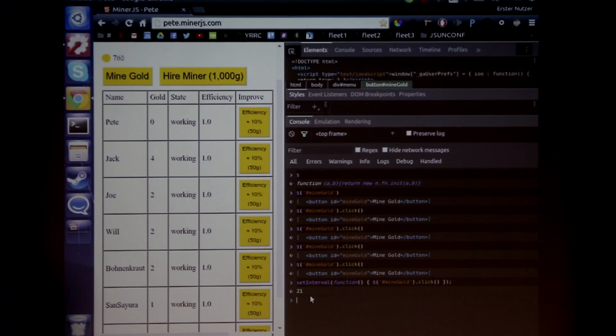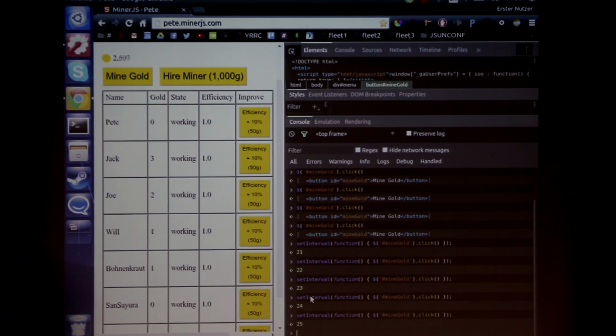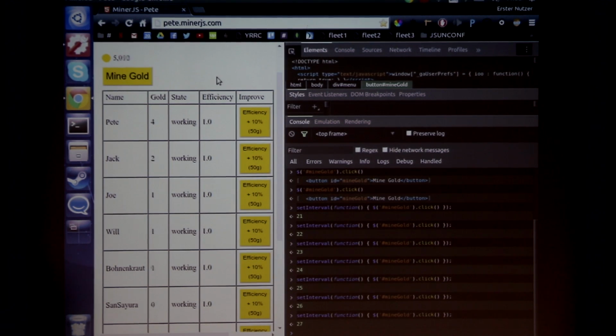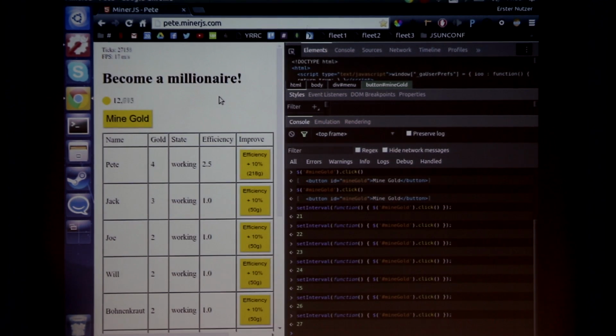Okay, depending on the memory on my local machine, I can run this a couple times more. And gold increases much faster, and now, apparently I got all the miners, so now I can work on the efficiency, so they are better at mining. But still, now we would wait like 10 minutes to get the 1 million. I actually tested it when you only have the miners and you don't cheat, and you have all the miners and no efficiency upgrade. It takes like 24 hours for them to mine all the 1 million. But that's obviously too much time.